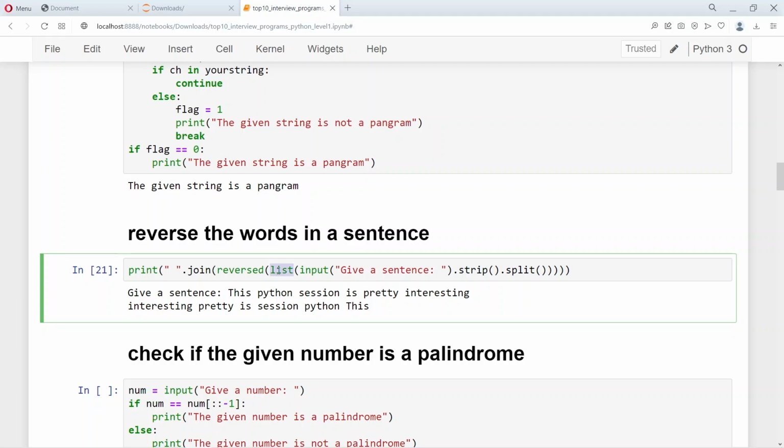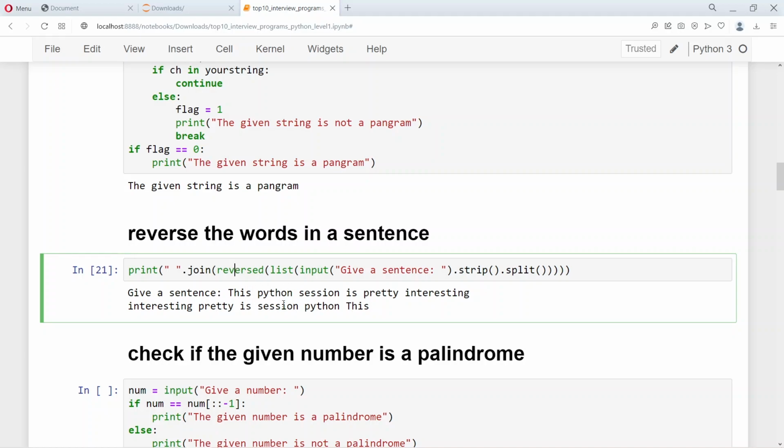Once it's converted into a list, this reversed actually reverses the words in the list. Once it is reversed, we get a list with all the words reversed, but it's still a list. It's not a string.